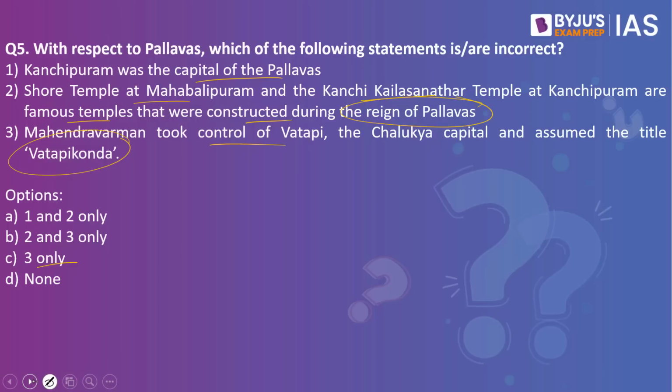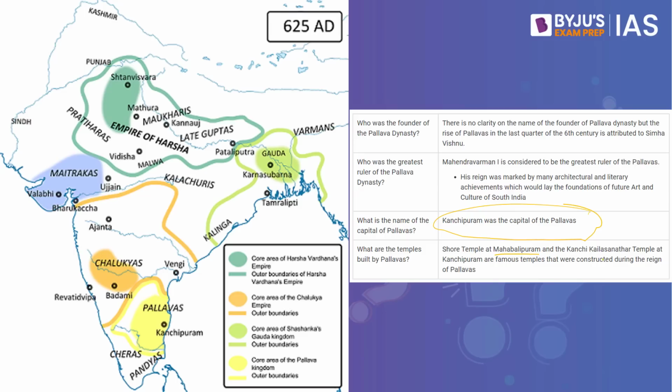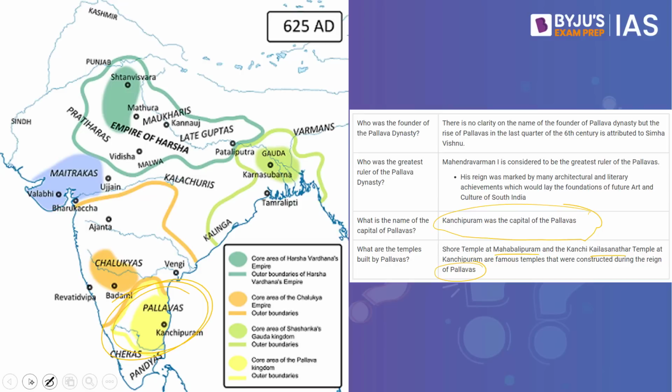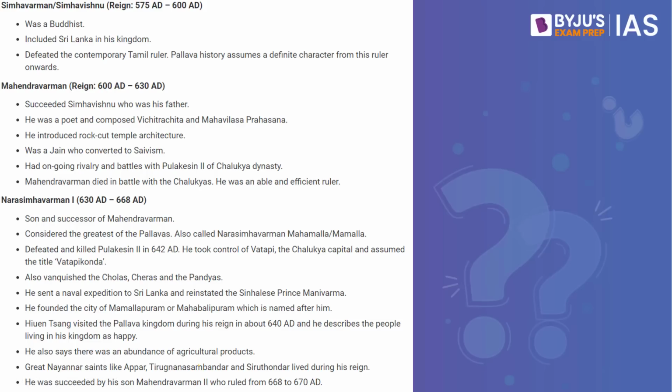When you look into the second statement, yes, Shore Temple at Mahabalipuram and Kailasanatha Temple at Kanchipuram are famous temples that were constructed during the reign of Pallavas, and it is this part, as you can see in the image, where the Pallavas ruled. Now, if you look into the third statement, it reads Mahendravarman took control of Vatapi. This is a wrong statement. Why? That is because it is Narasimhavarman I who took control of Vatapi, the Chalukyan capital, and assumed the title Vatapi Konda, and it is not Mahendravarman.